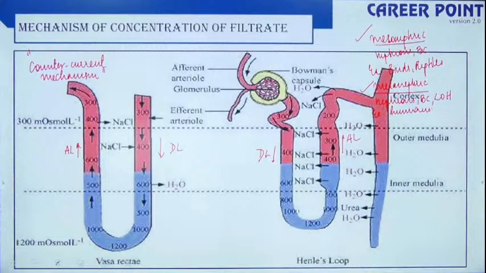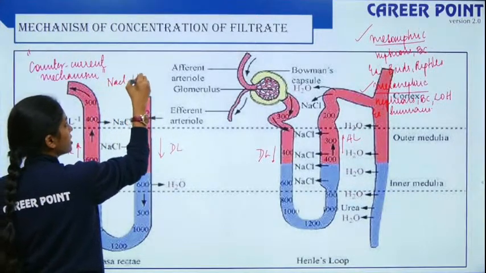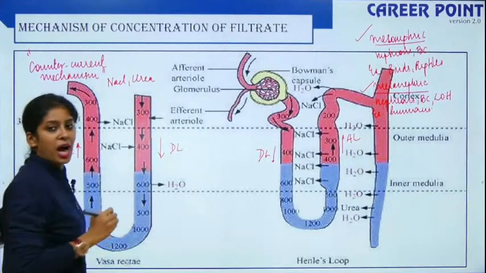Fine? Yes? Okay. So now how does this process happen? We need two gradients. One is the gradient for NaCl, the other is the gradient for urea. So how does this happen?